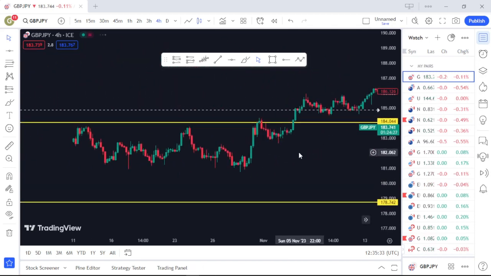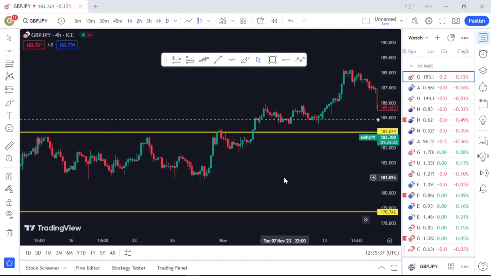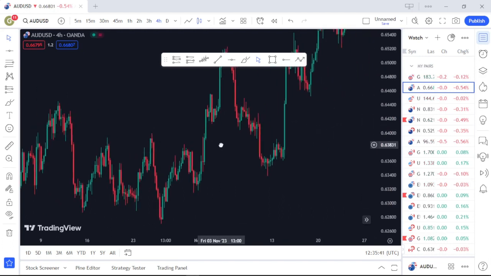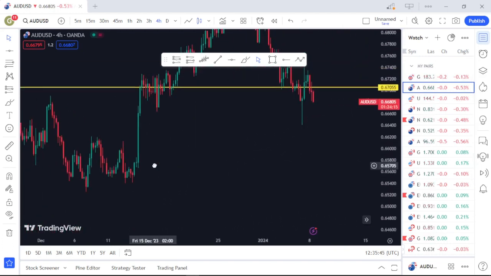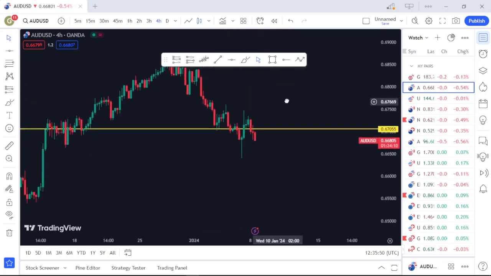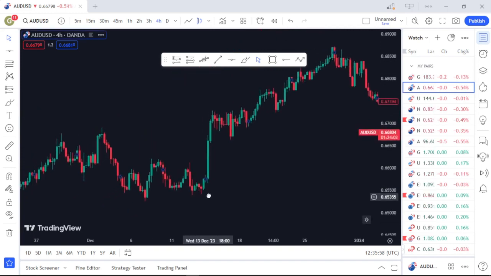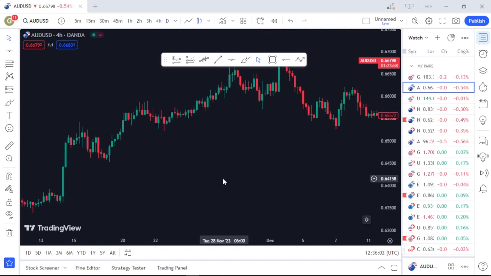Now, on the other hand, let's take a look at another thing when it comes to a trending market. For that, let me move on to a different pair. So here is a different market, and this is the Australian dollar versus the United States dollar. Now let me look for a good trending market. Okay, good. So now let's take a look at this area here.